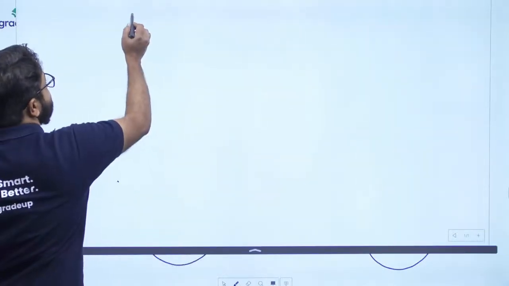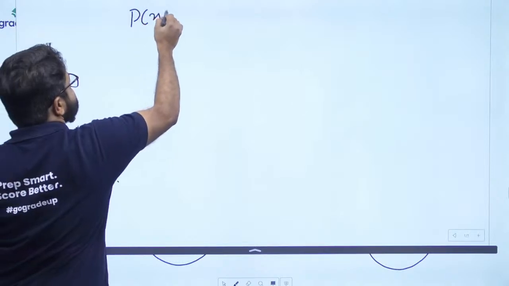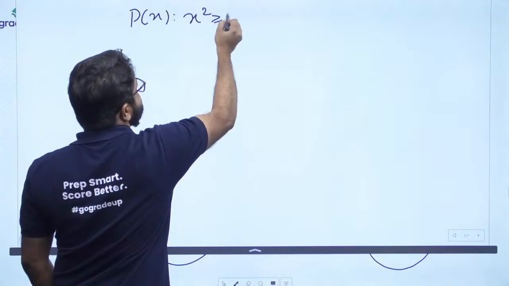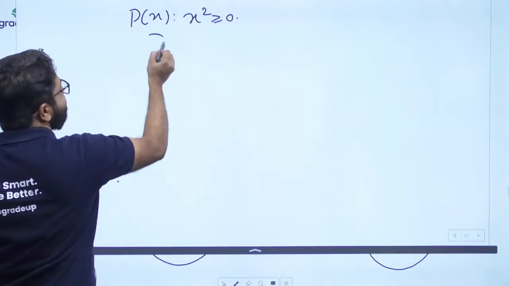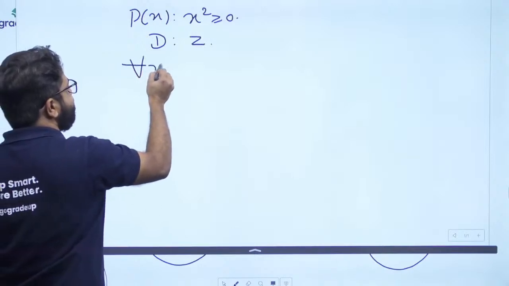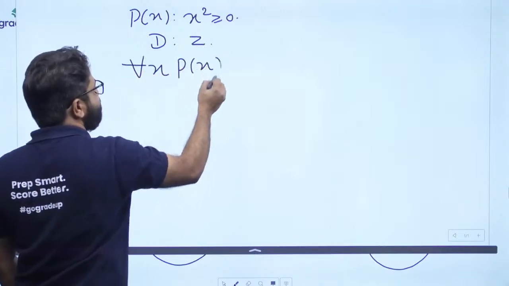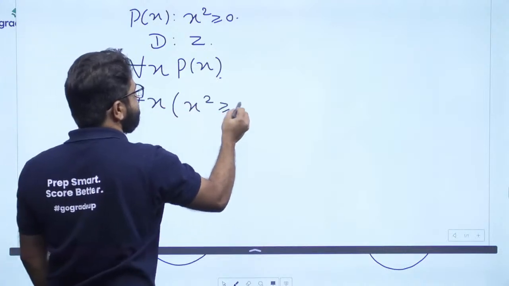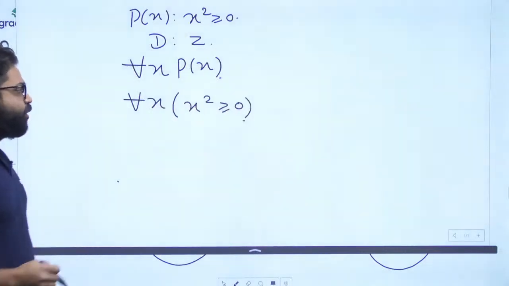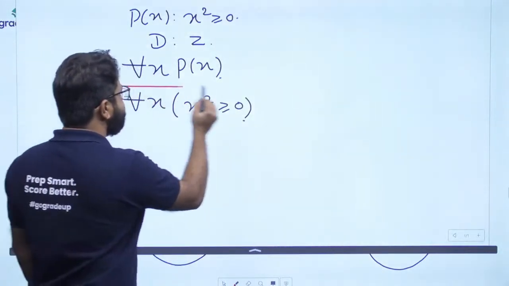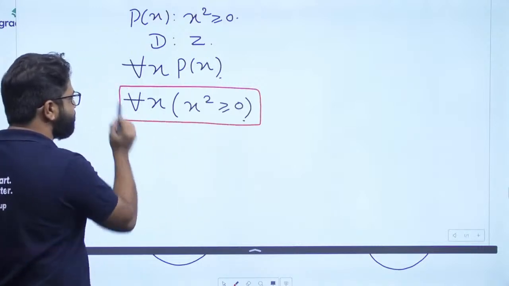Let's take an example. Suppose I take my open statement as a predicate p of x, where p of x is x square is greater than or equal to 0. Now let's consider the domain to be the set of integers. Now I want to find out the truth value for all x, p of x, or another way of writing it, for all x such that x square is greater than or equal to 0. Can you define the truth value with respect to this statement? Yes, you can.